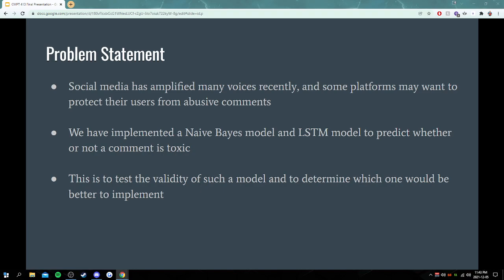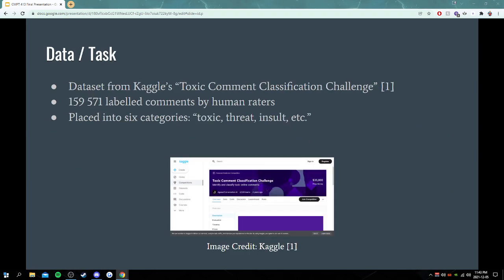We are comparing between a naive Bayes model and an LSTM model to predict whether a comment is either toxic or non-toxic, and then we compare between the two to see which one would be better to implement in the given context. We have used the dataset from Kaggle's Toxic Comment Classification Challenge.